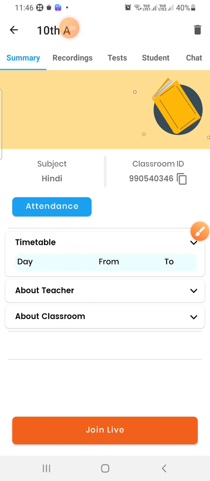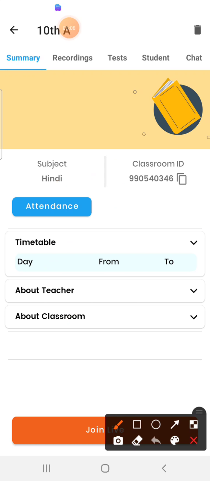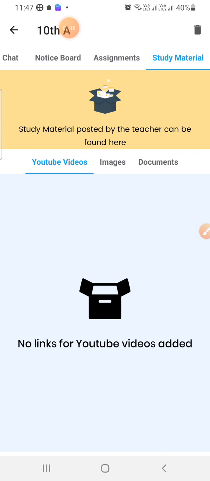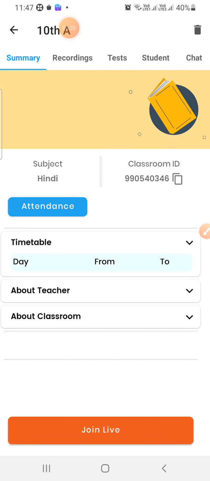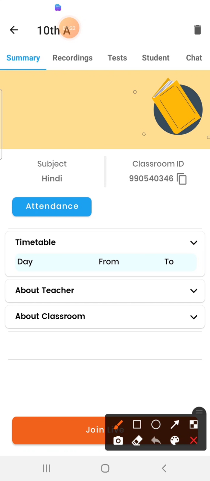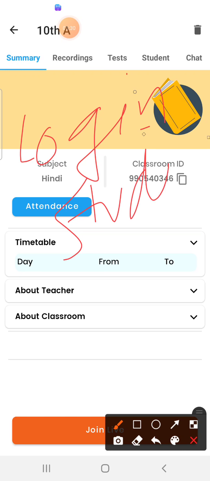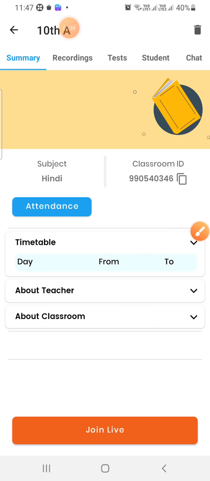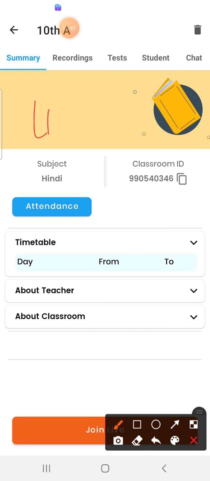Why am I not using the Zoom app? Because here I have a lot of things: recordings, tags, students, chats, and a notice board. We can give assignments, study material, and a lot of things we can share with the students. So this is the process. First you need to download the app, then log in as a student. Then you need to find the link that comes from your teacher's side, and then you just need to tap the link.